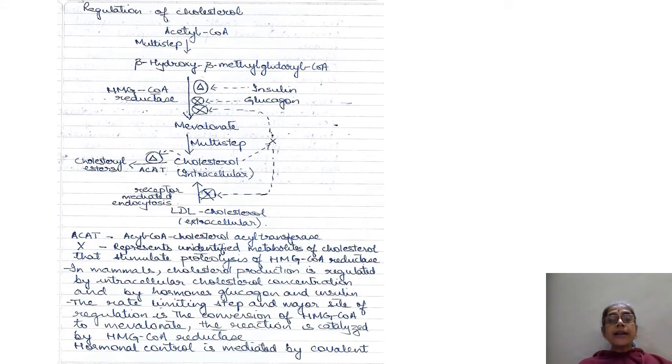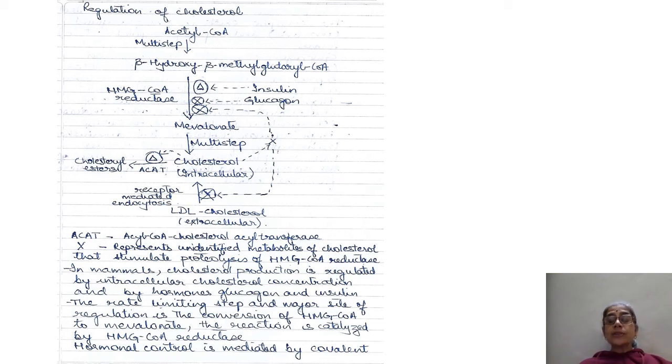Another factor, X, represents an unidentified metabolite of cholesterol that decreases HMG-CoA reductase activity because it promotes proteolysis of HMG-CoA reductase.